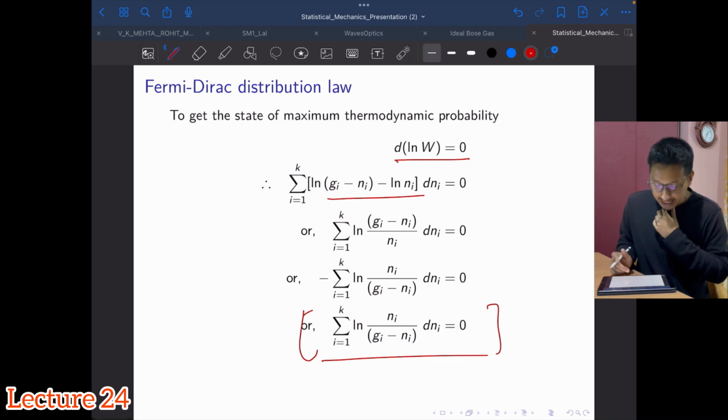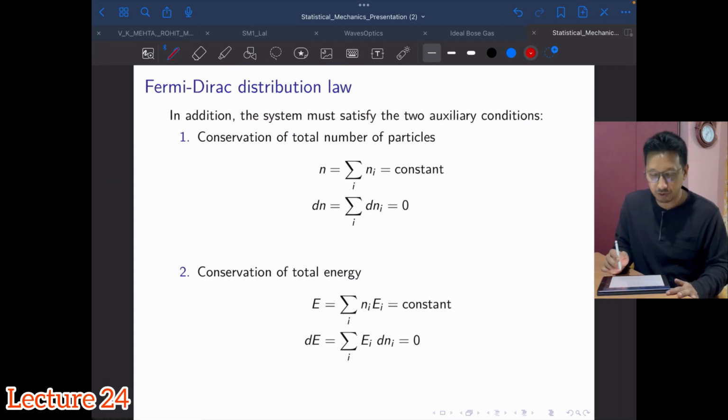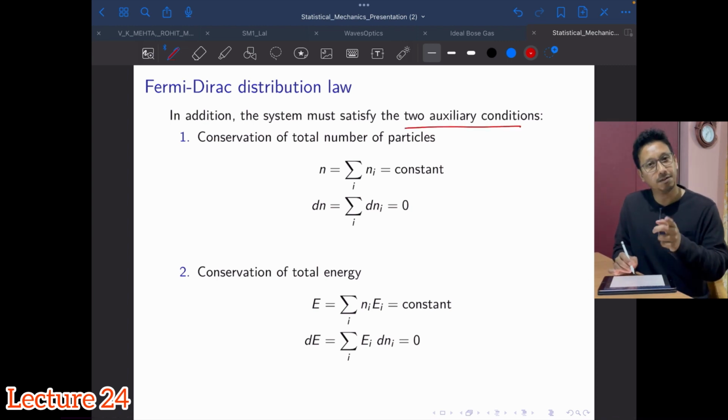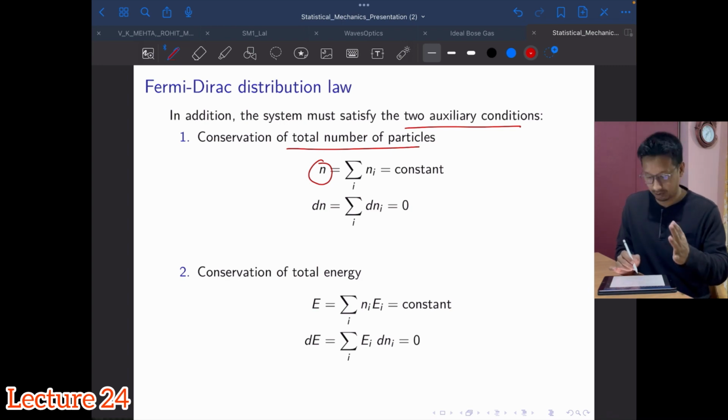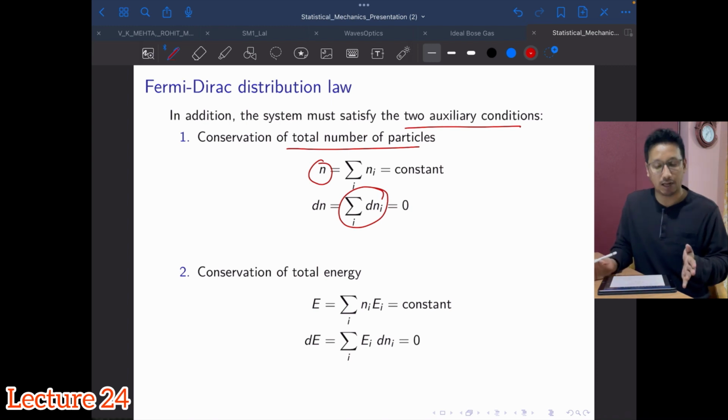Okay, and then we know that the system has to follow our two auxiliary conditions, which we have also seen in earlier distribution laws, right? The first thing is conservation of the total number of particles, because this has to be constant, isn't it? And this was not followed in your photon gas, just to remind you. Since this N is constant, dN will be equal to 0, and the sum of dn_i over all the states will be equal to 0.